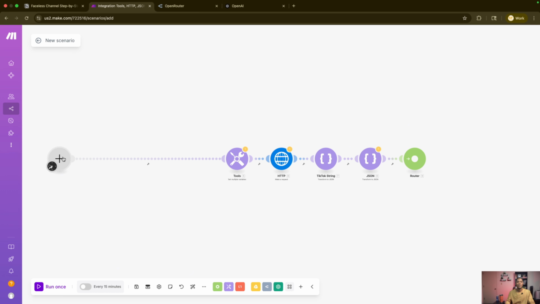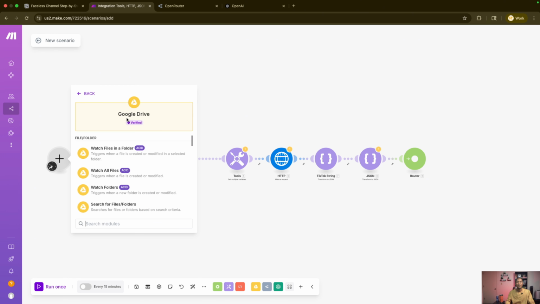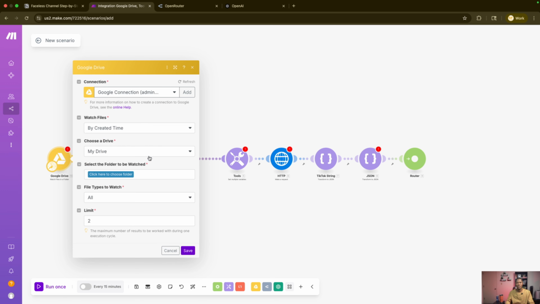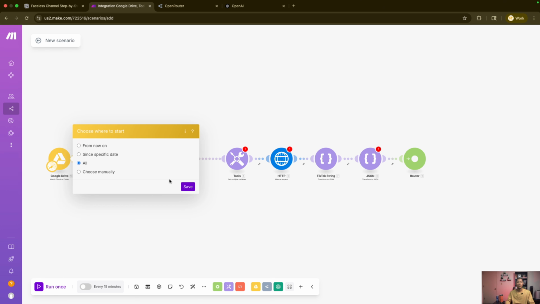The first thing we're going to need is a Google Drive module, and we want to watch the folder. If you already watched the previous video, you know that you already created the Google Drive folder and everything. The folder that we want is where we are storing the videos, which is in there, and you want to save that, and we want to choose all.